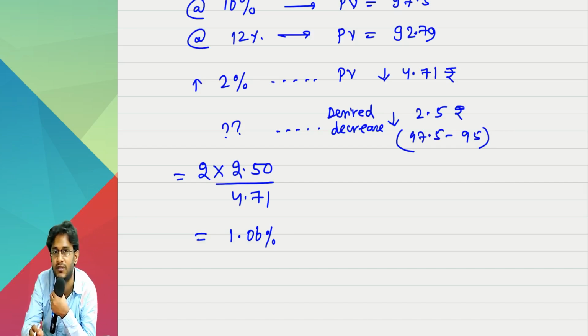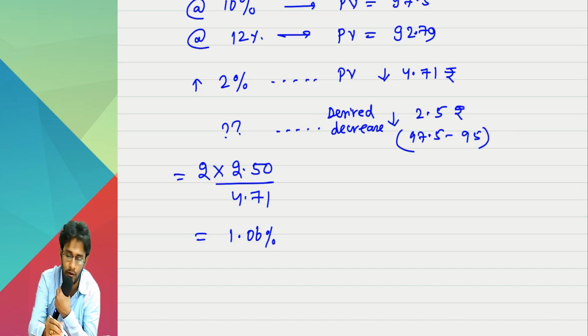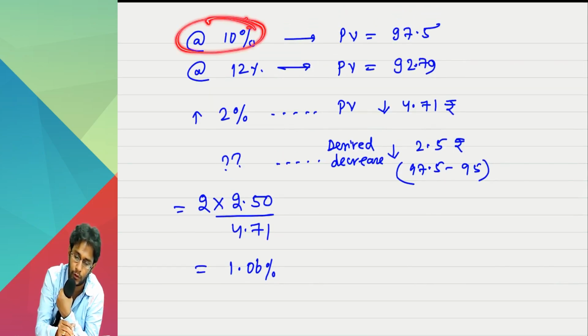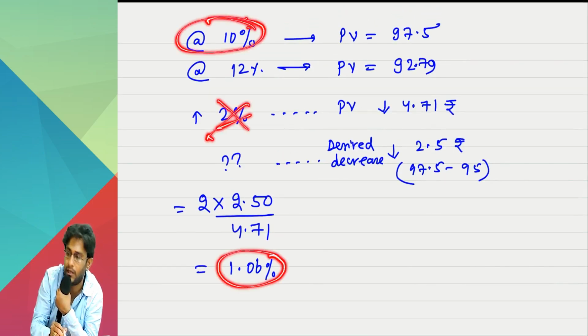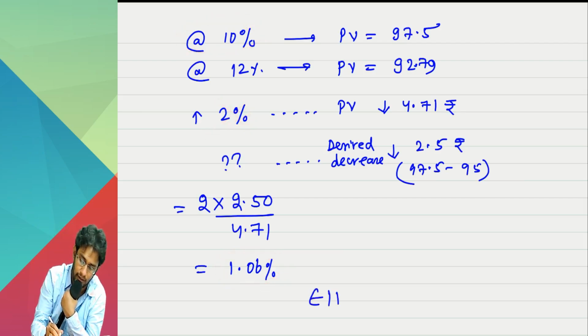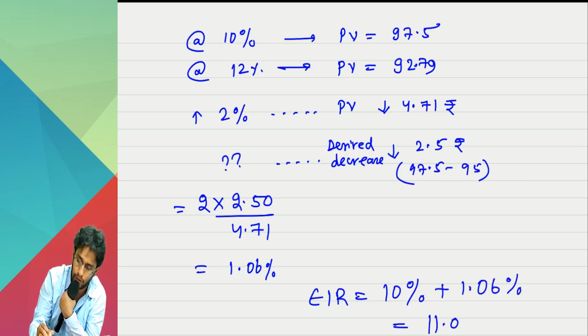So 1.06 is our final answer. My answer is 10%, but don't increase by 2%, increase by 1.06%. So my desired EIR is the lower rate plus this fraction, 1.06%, which is 11.06%.